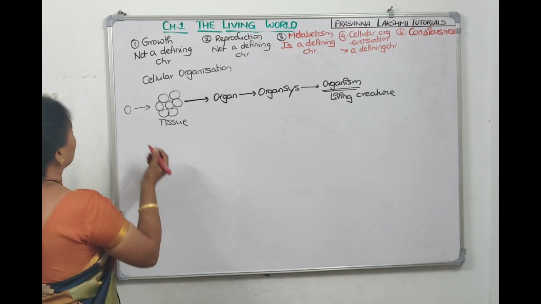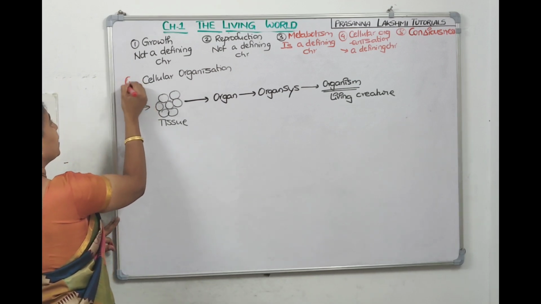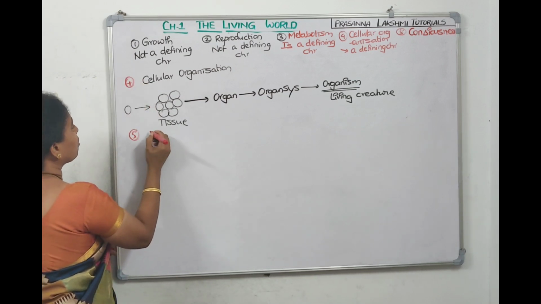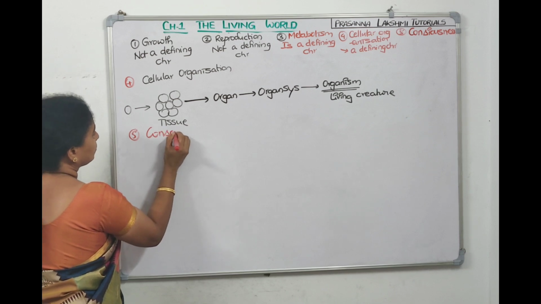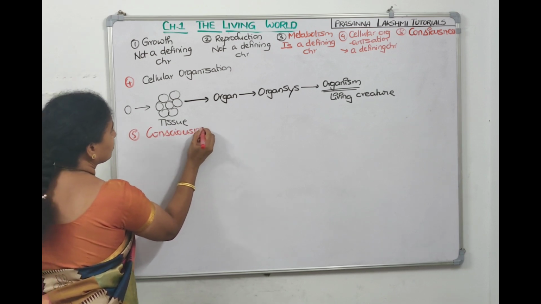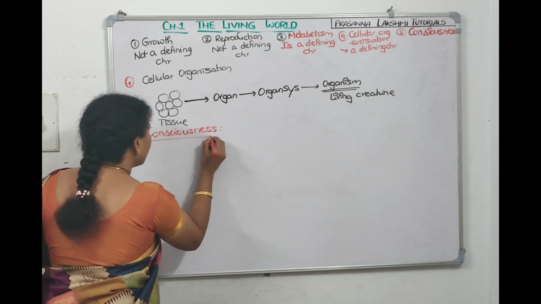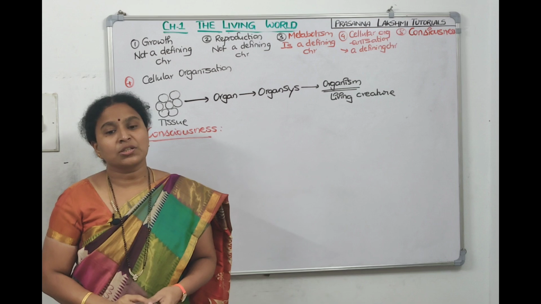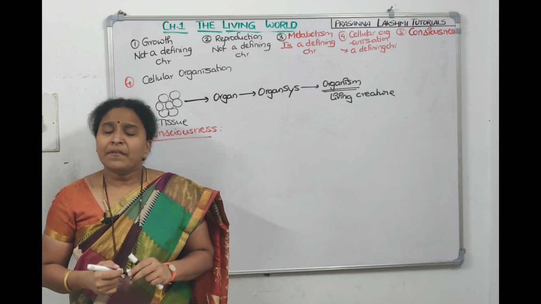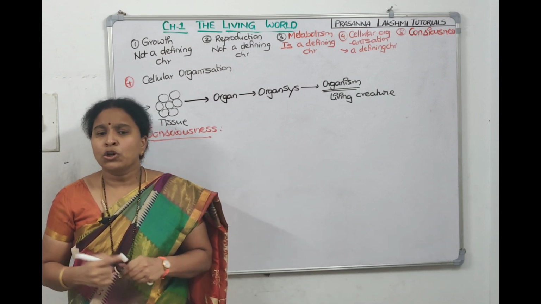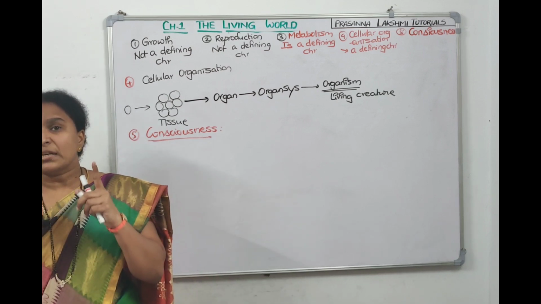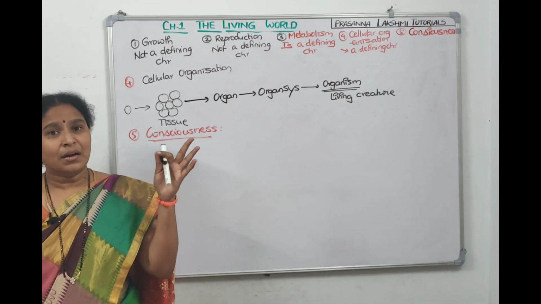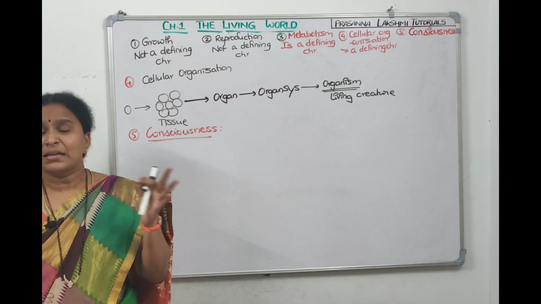So cellular organization is our fourth point, and the fifth point we are talking about is consciousness. Now we are trying to explain what consciousness is. Living organisms have an ability to sense the surrounding, to sense the environment. Now I'm in a lighted room, so I'm sensing it is light, it is not dark.